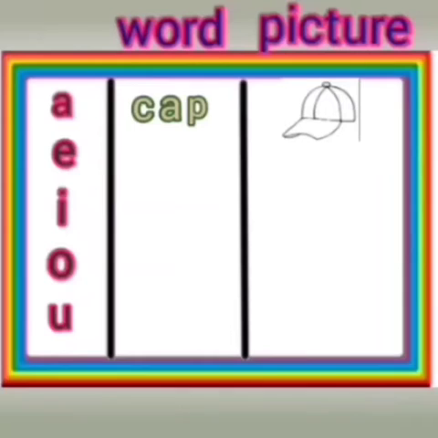First one is A, and you will write A sound word. C-A-P, cap, and draw the picture of cap. Next one is E. You will write E sound word. E-G-G, egg, and draw the picture of egg.